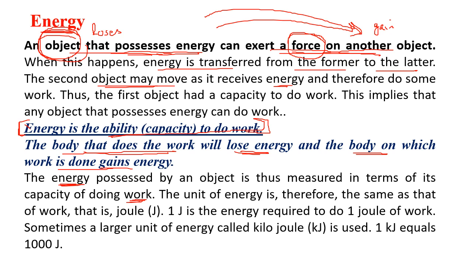So when 1 Newton force displaces a body by 1 meter, the work done is 1 joule. So here also the unit of energy will be in joule, because work done and energy are related. So 1 joule is energy required to do 1 joule of work. Same unit, 1 joule of energy is required to do 1 joule of work.